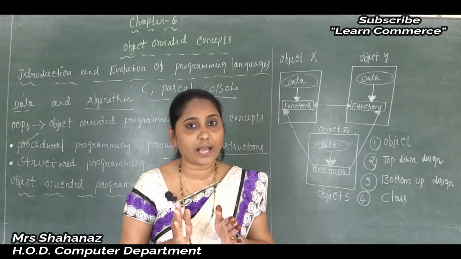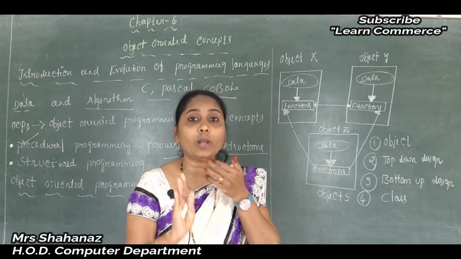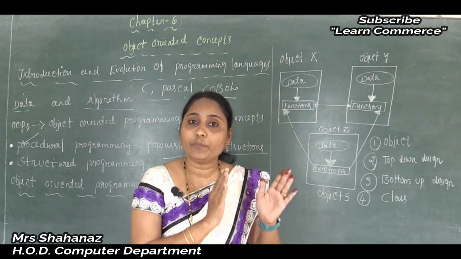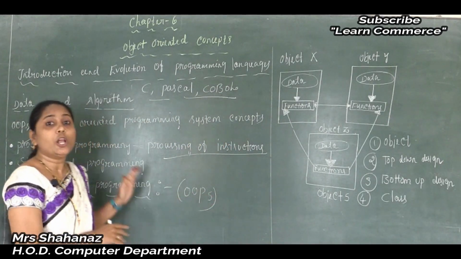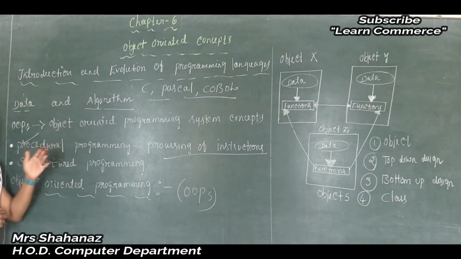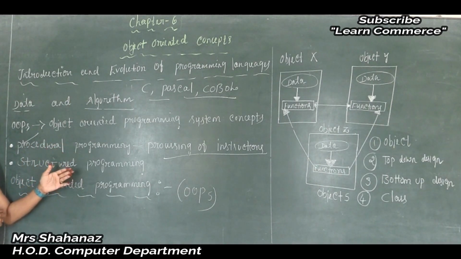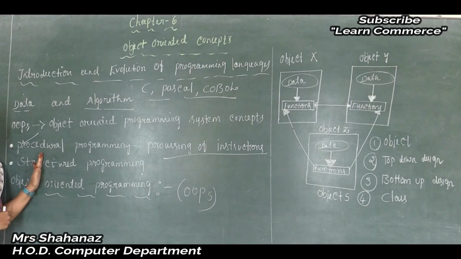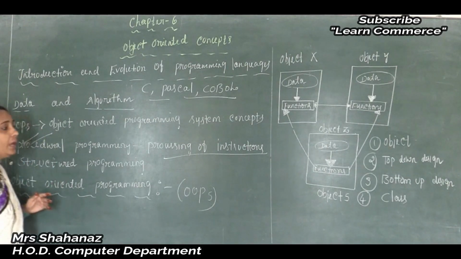That is the test condition, where the flow of control changes its path according to the result of the test condition. So it was very difficult to understand and modify. So all are the disadvantages of procedural programming languages.